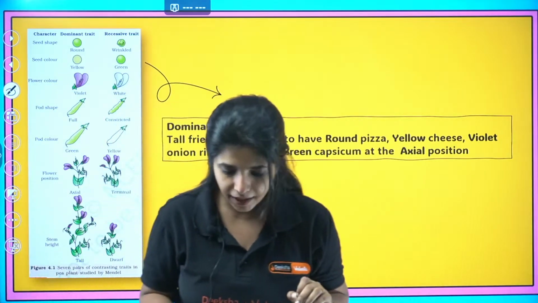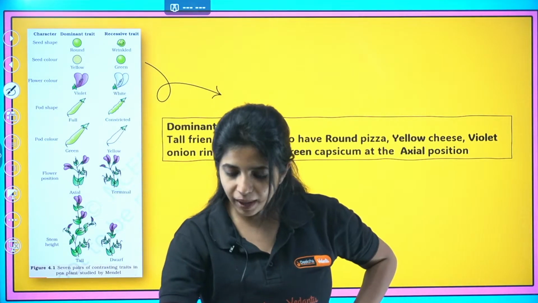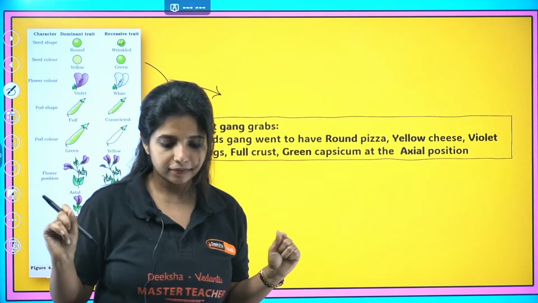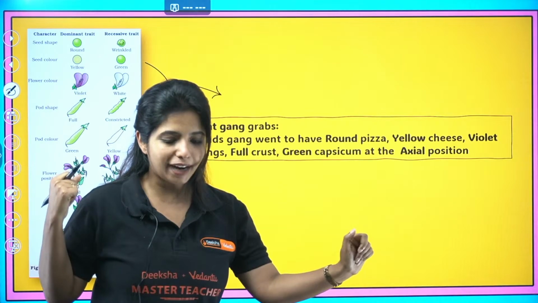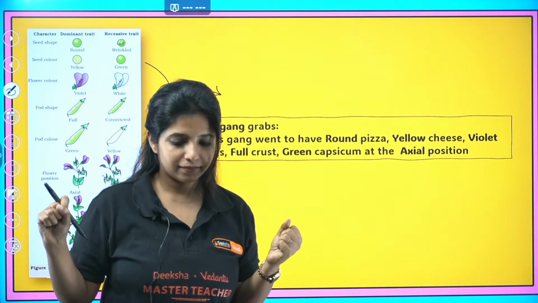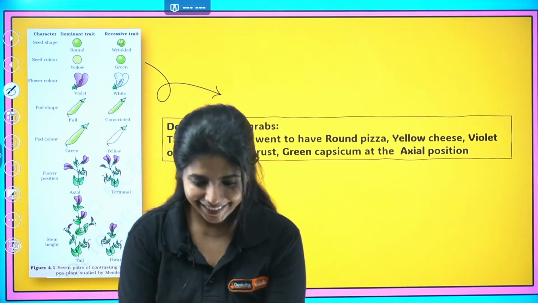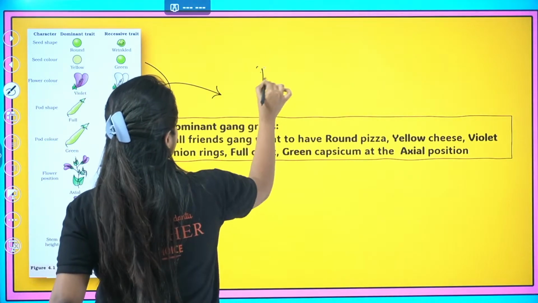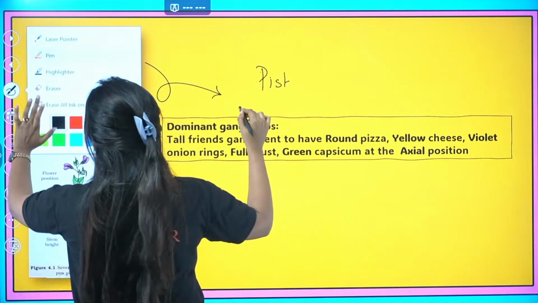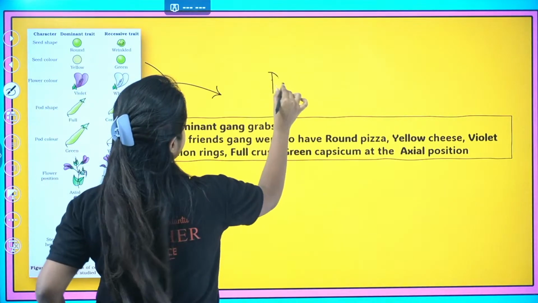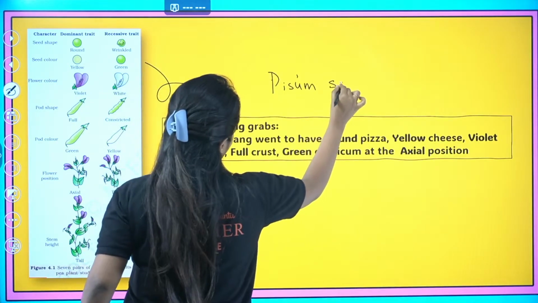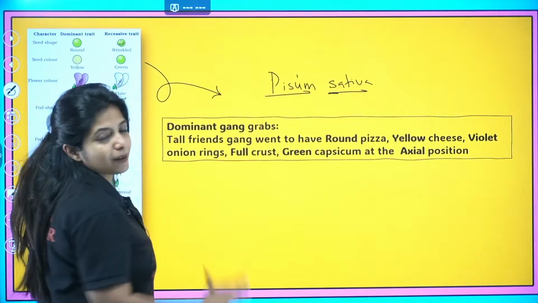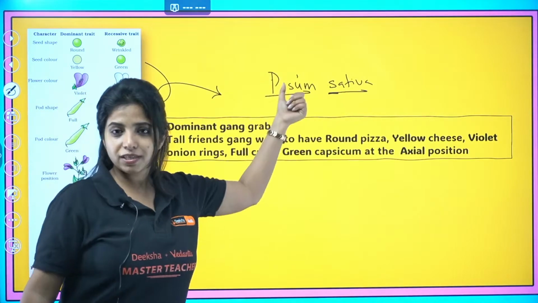Anyone knows the scientific name of garden pea? Anyone can guess. Pisum sativum. Perfect. It is known as Pisum sativum, and we have to make sure that the second word starts with a small letter, because it is the specific name. So the genus name and the specific name.